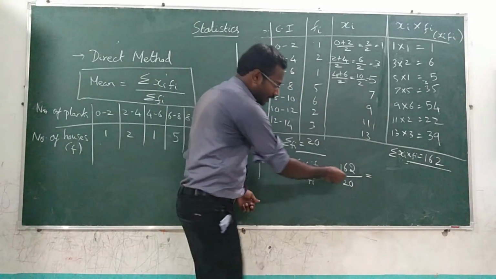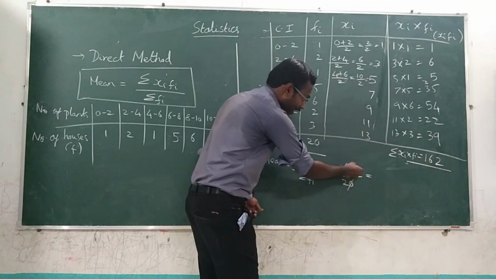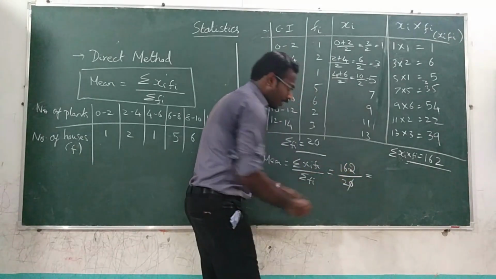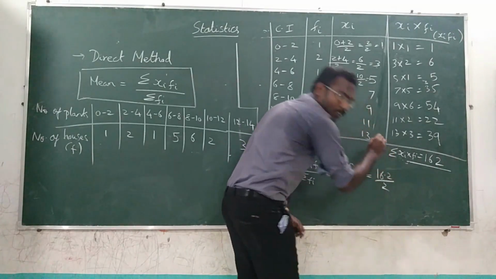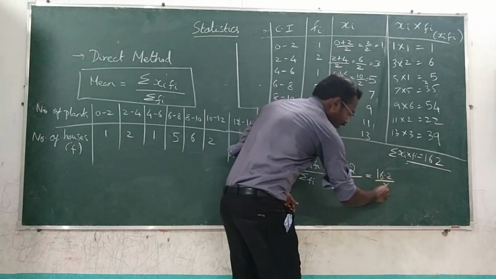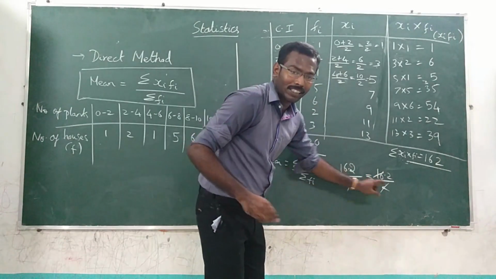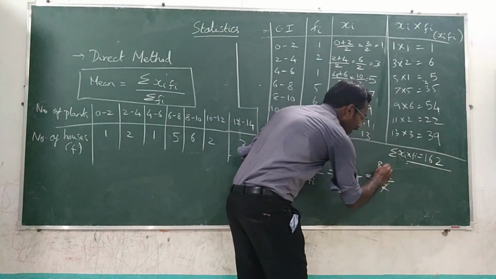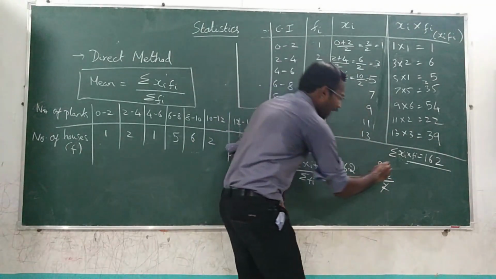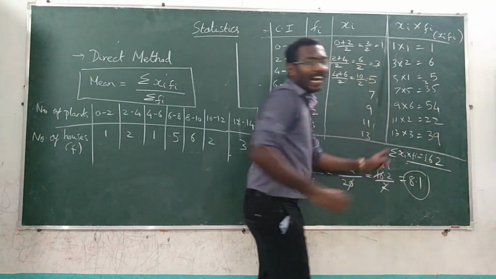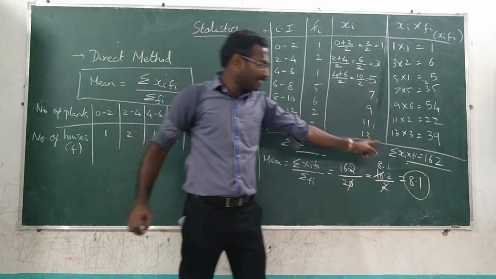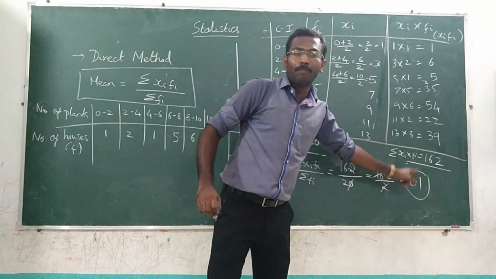You can do one thing. So 0 is there, so cut the 0 and put the point one digit to the left. Now you got 16.2 divided by 2. Very easy. In 16, how many times is 2 there? 8 times, and point into it is 1 time. So the answer is 8.1. The mean value for the first question is 8.1.